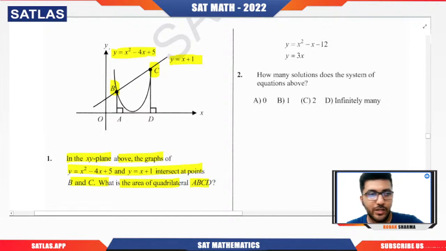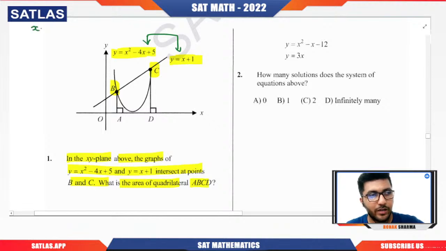So you can do one thing, you can calculate A and D. How? You can get B and C. Once you get B and C, you will get the x coordinate. Simply, A will be nothing but the x coordinate of B comma 0, and D will be nothing but the x coordinate of C comma 0, because we have dropped perpendiculars from B and C. So we need to calculate B and C, and for that we need to calculate the point of intersection of these two. So you can see that y equal to this and y equal to this.